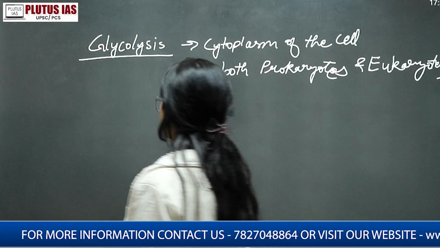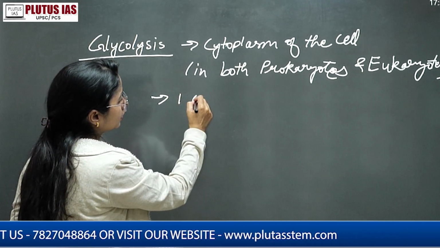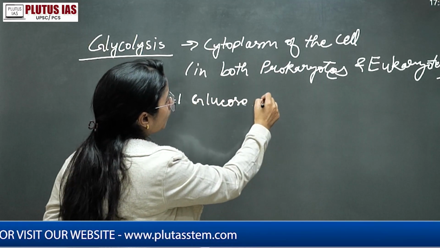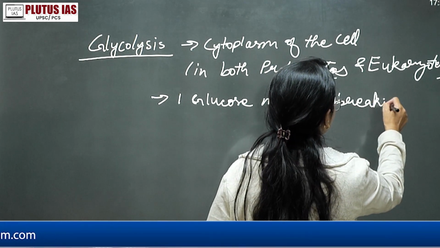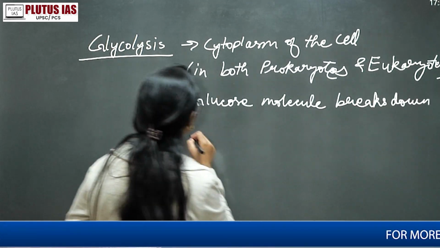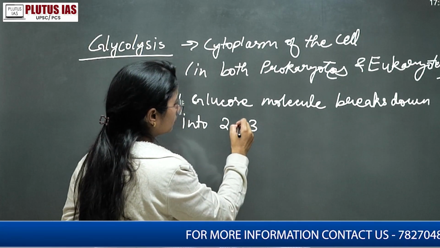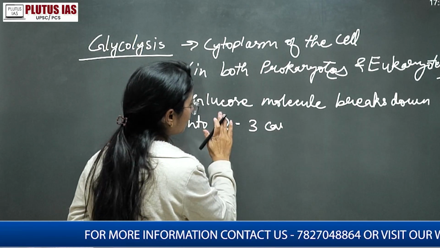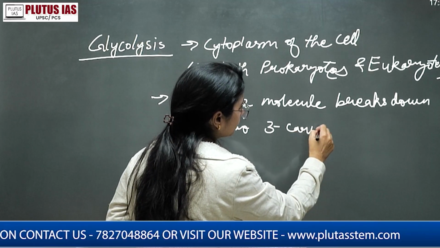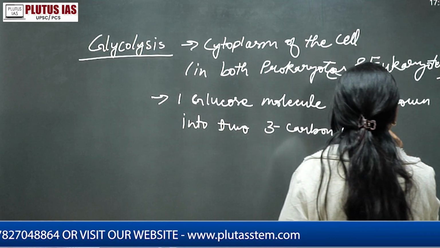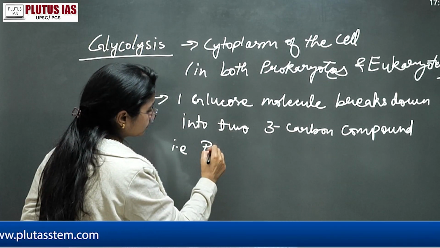What happens in this? One glucose molecule breaks down into two 3-carbon compounds, that is pyruvate.